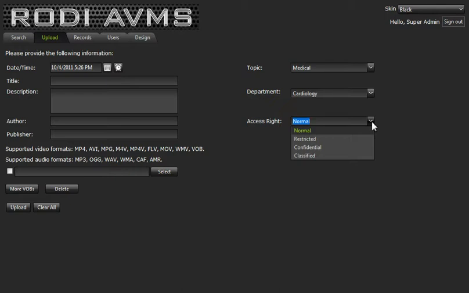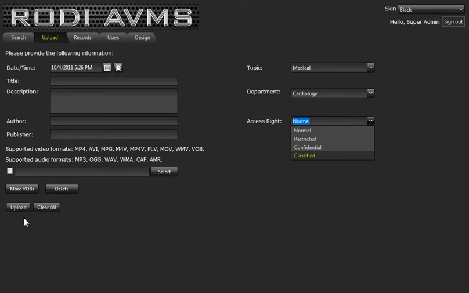For example, internal affairs may lock things down so they are the only ones with access to files. Or homicide may take anything with a shooting and lock it down to just that department. These are all very extensive and customizable for your specific requirements. The supported video and audio formats are listed here on the left. These are just the major ones, but there's a number of them beyond this that are in some of the proprietary systems that are out there today.